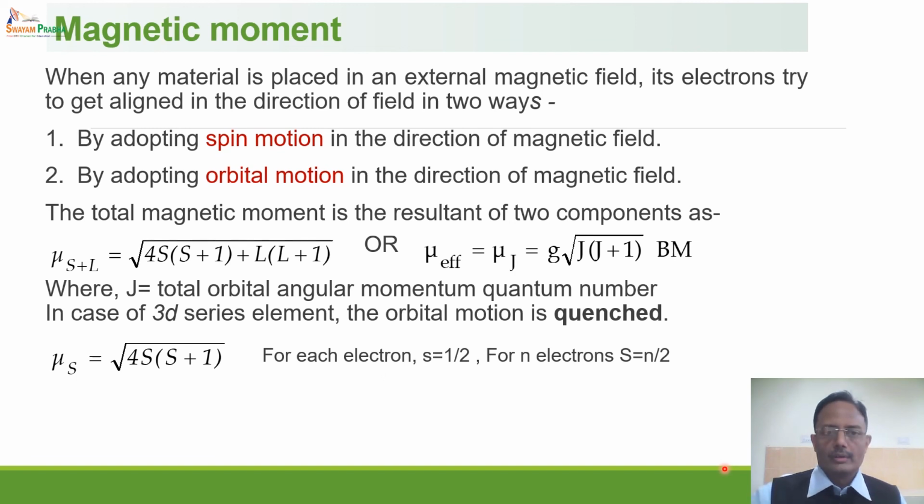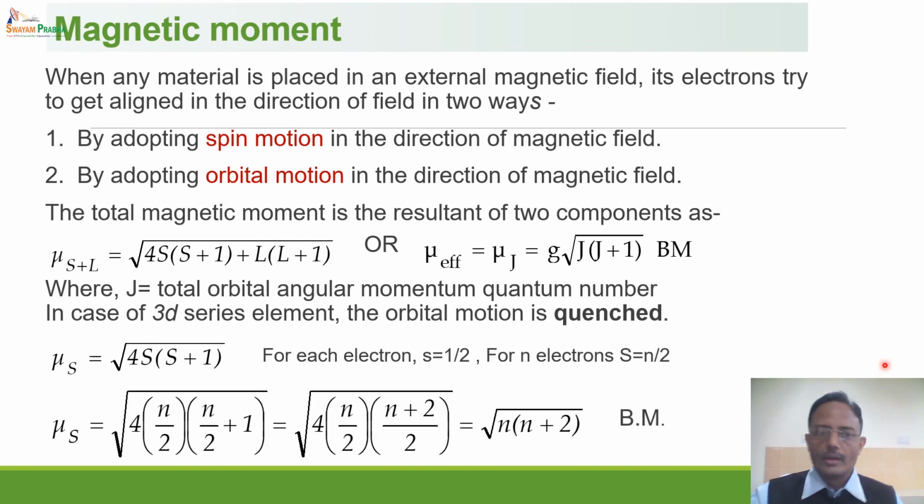And we know that each electron has a spin quantum number 1 by 2. So if there are n number of unpaired electrons, then the total spin quantum number capital S will be equal to n by 2. Putting this value of n by 2, the spin only magnetic moment is equal to under root of 4 into n upon 2 into n upon 2 plus 1. This comes out to be under root of n into n plus 2 Bohr magneton. This is called the spin only magnetic moment.